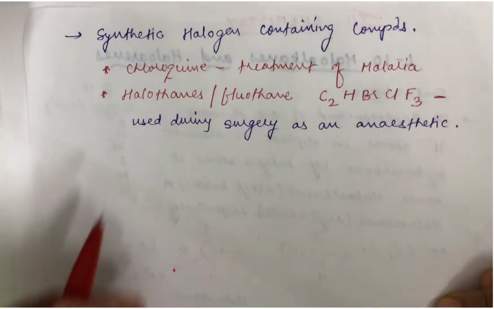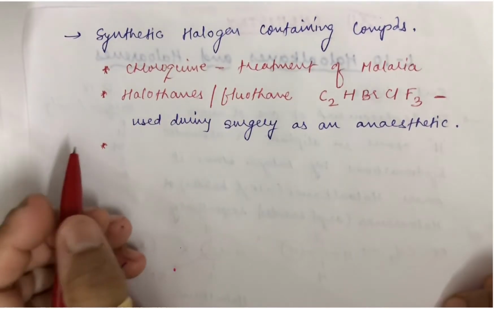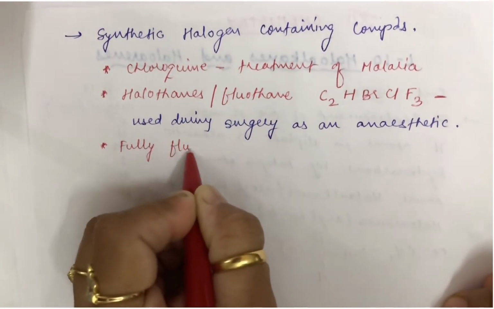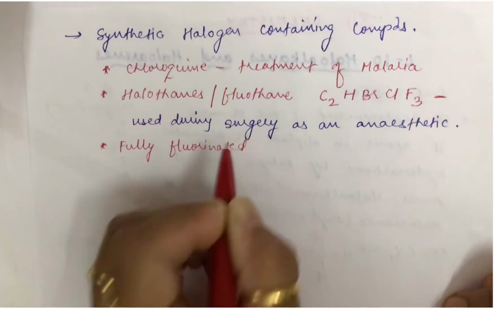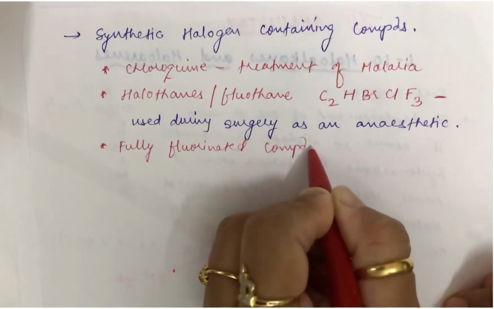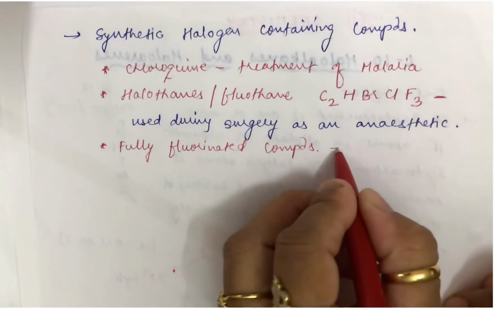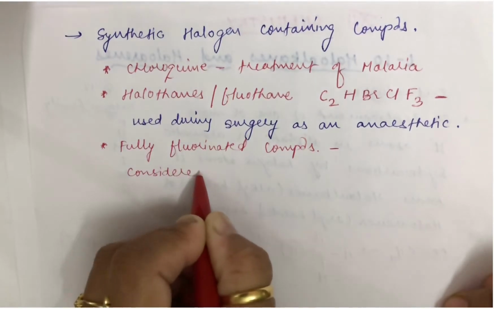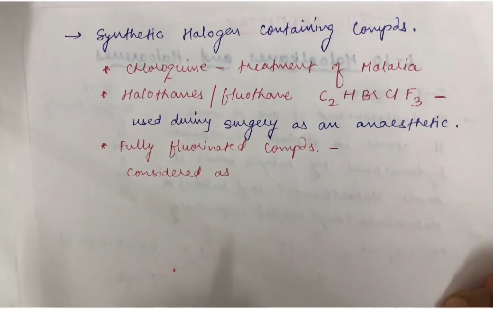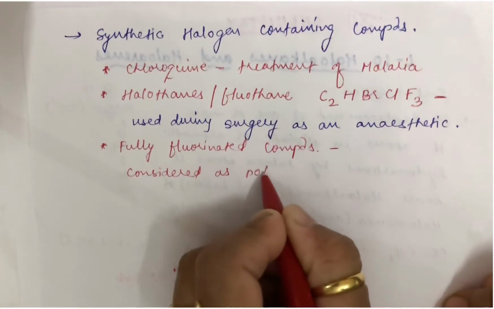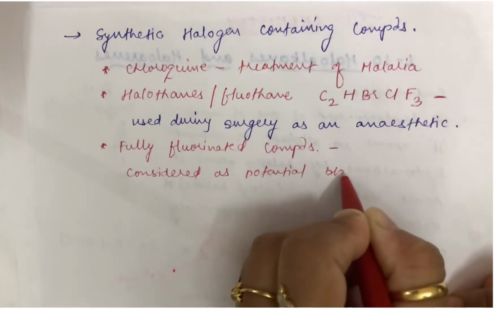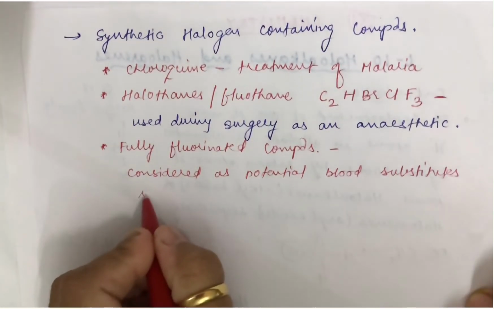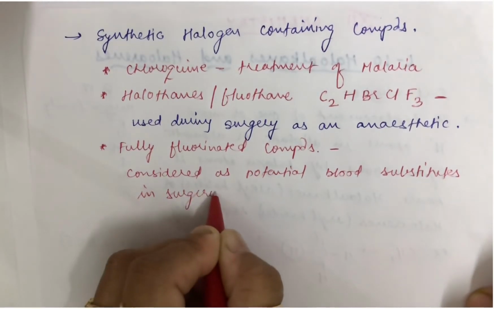Now under this, another very discussed class these days is your fully fluorinated compounds. You know, these fully fluorinated compounds are considered as potential blood substitutes in surgery whenever we are doing.